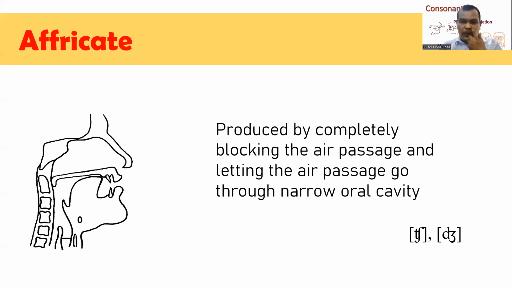These sounds are produced by completely blocking the air passage, but unlike stops, these sounds let the air go through a narrow oral cavity. In stops, we release the blocked air suddenly, but in affricates, we release the blocked air through a narrow oral cavity.